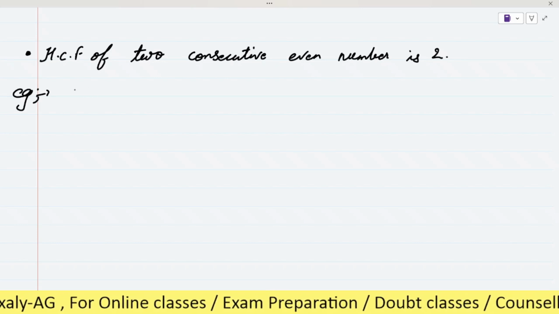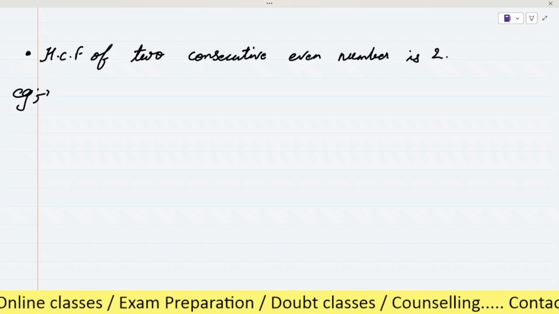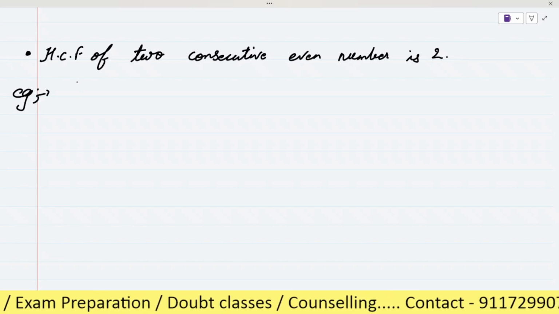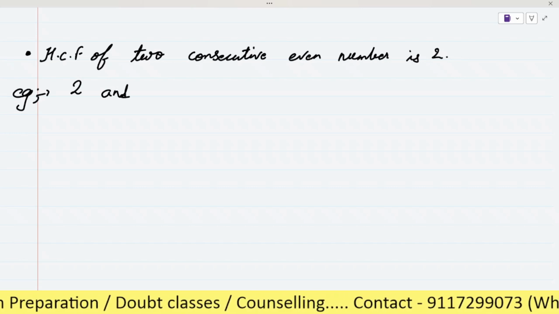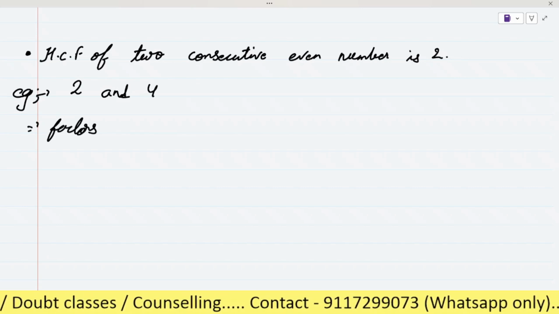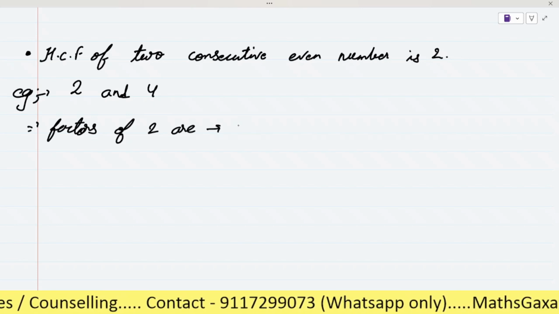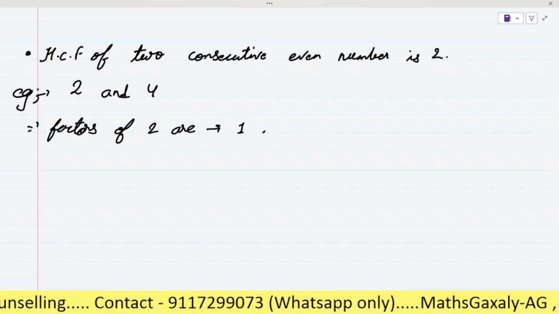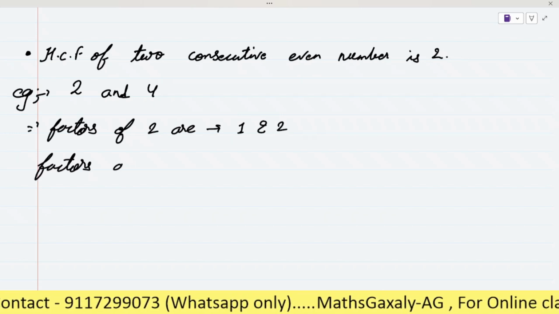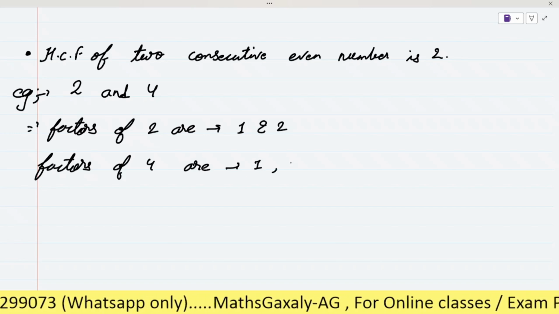As an example, tell me any two consecutive even numbers. 2 and 4. Factors of 2 are 1 and 2. Factors of 4 are 1, 2 and 4.